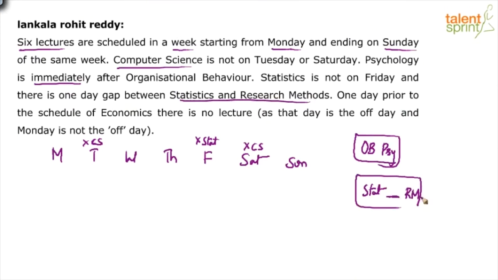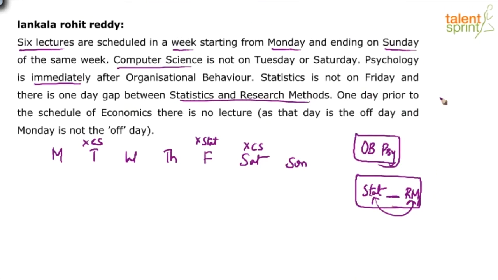Now, one important point to be noted here is that when you say there's 1 day gap between statistics and research methods, it could be in 2 ways. Stats dash research methods is one way of looking at it. The other way is when you swap stats and RM. Can we not swap these 2? Yes. So if you swap, it will be RM dash statistics. In the previous statement, when he said psychology is immediately after organizational behavior, it was very clear that OB comes first followed by psychology. But here it could be either way. So it can be stat dash RM or RM dash stat.